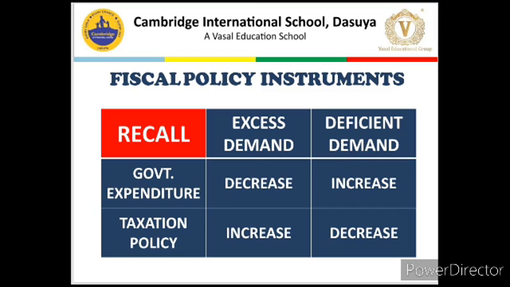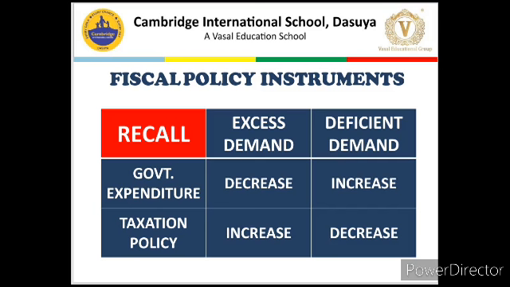As you can see from the table, if there is a situation of excess demand in an economy, then government should decrease its expenditure to decrease its purchase and control excess demand. Vice versa, if there is deficient demand, government should increase its expenditure.